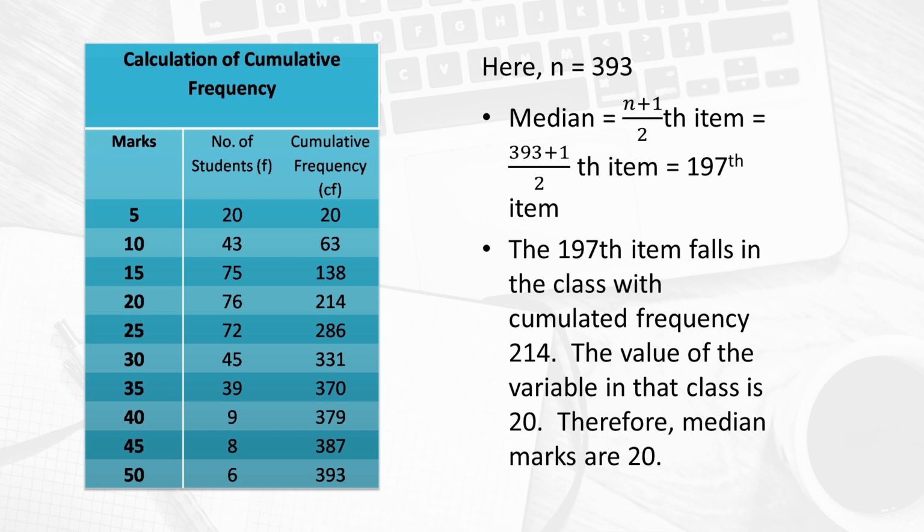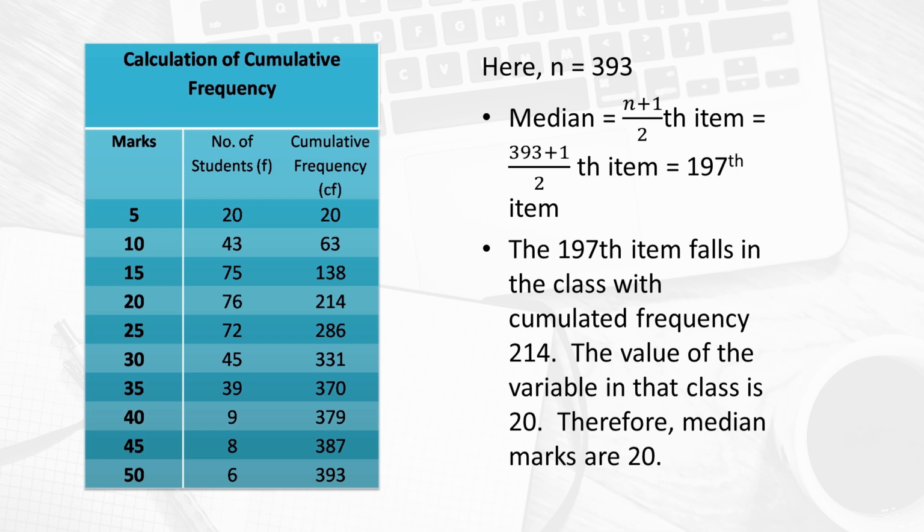Now, we have prepared this table, and now we have to calculate median, and to calculate median, what formula do we use? n plus 1 upon 2th item. So, here n is what? 393, summation of f, n is 393, plus 1 upon 2th item.